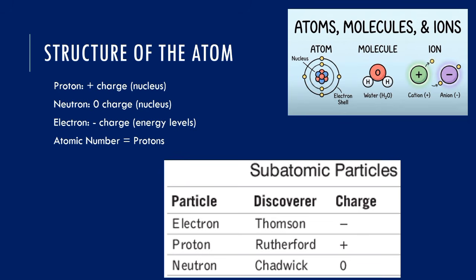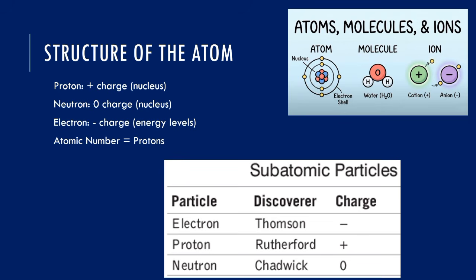But if we have an atom to be neutral, as we believe that atoms are neutral, then that means that the number of protons should also be equivalent to the number of negatively charged particles, since we have already agreed that protons are positive. So we introduce electrons. Electrons are negatively charged particles. They orbit around the nucleus and they are responsible for chemical reactions. It was discovered by J.J. Thomson using his cathode ray experiment.